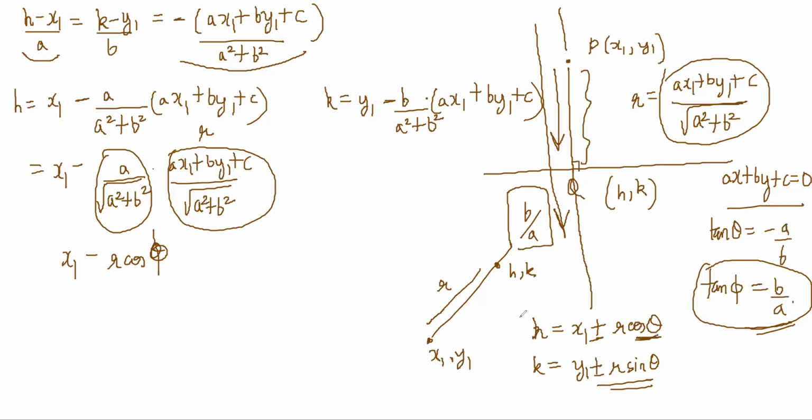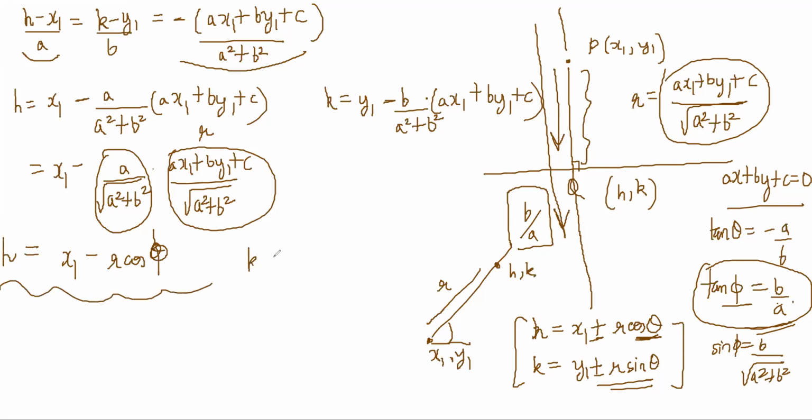The parametric form was this: h is equal to x1 plus or minus r cos theta, and k is equal to y1 plus or minus r sine theta, where theta was the slope of this line. So now that tan phi is equal to b by a, sine phi will be equal to b by root (a square plus b square), and cos phi will be a by root (a square plus b square). So this is just telling you h is equal to x1 minus r cos phi, and k is equal to y1 minus r sine phi.